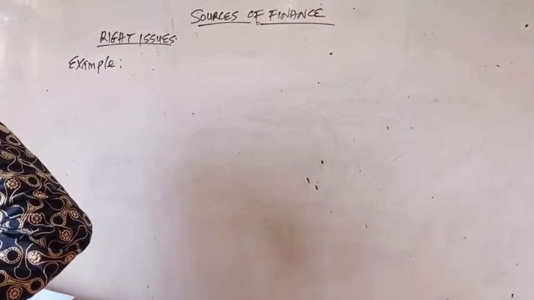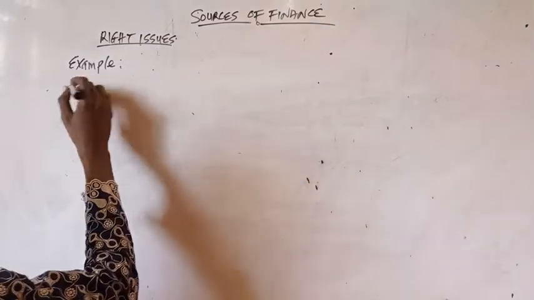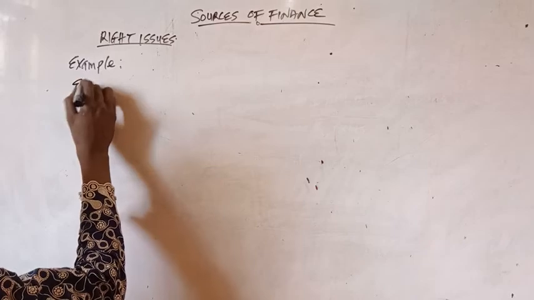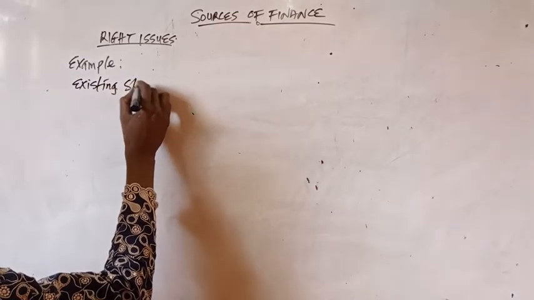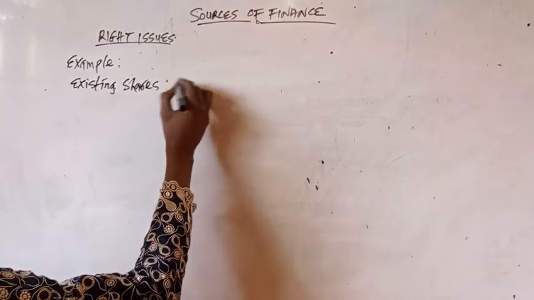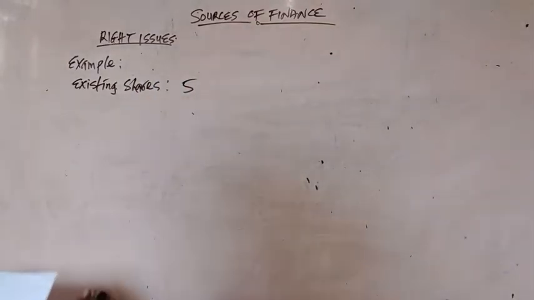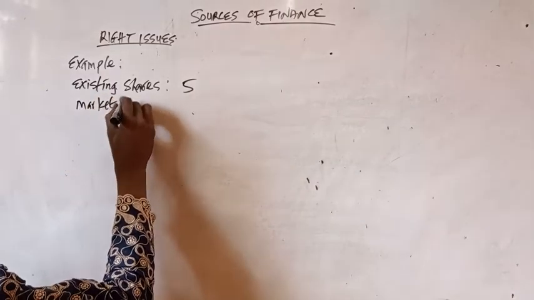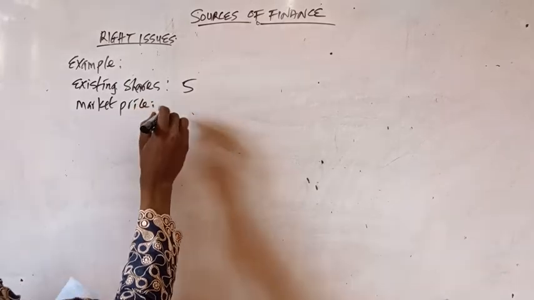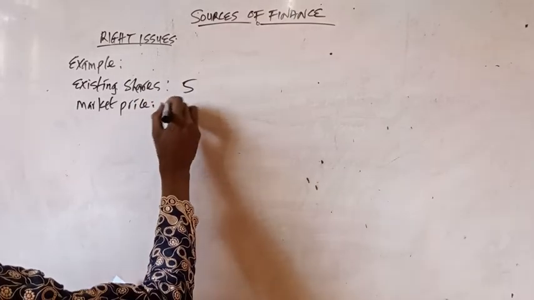Let's now assume that existing shares is 5. We're now told that market price is 10 naira.